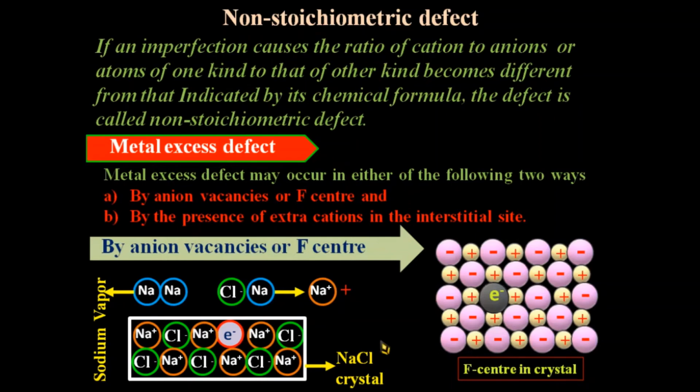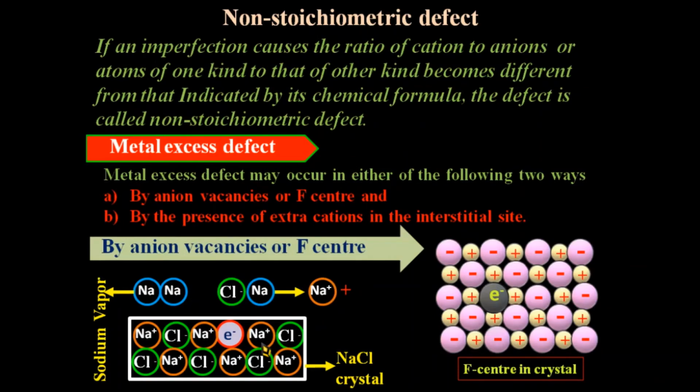NaCl has excess Na because in this crystal, due to the diffusion of the chloride ion, a vacancy is created. That is, the number of anions is less than the number of cations.